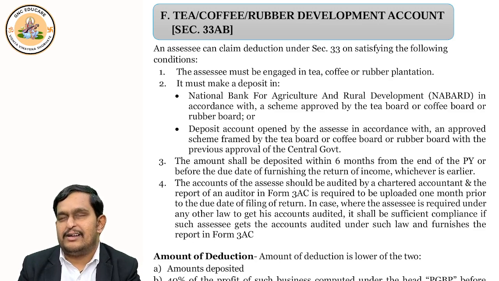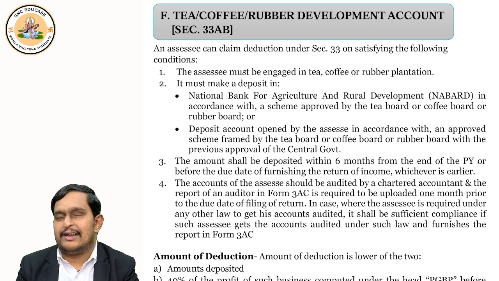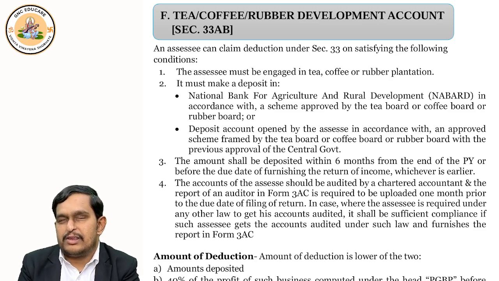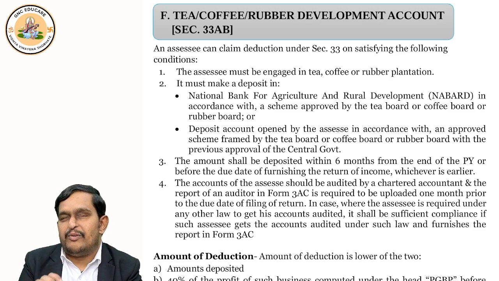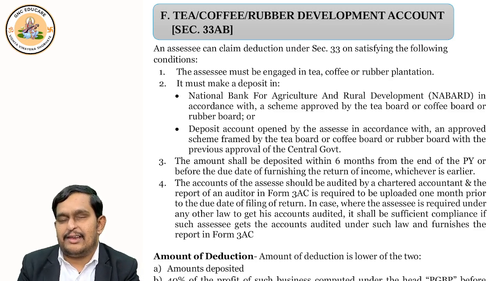And the second part, that is before filing returns. So condition number 3 says you should deposit the money into NABARD or a specified bank within 6 months from the end of the previous year or before filing returns, whichever is earlier. Whichever is earlier.